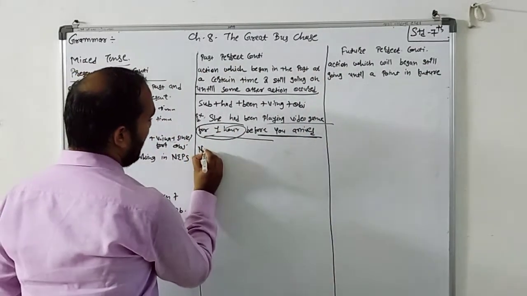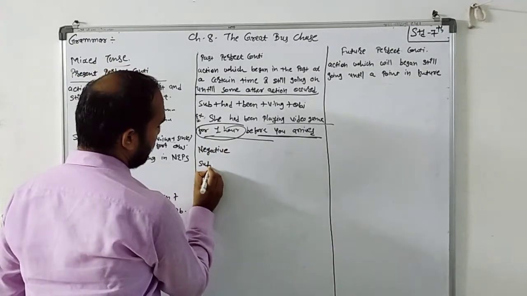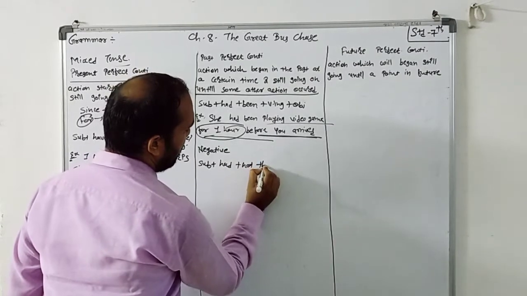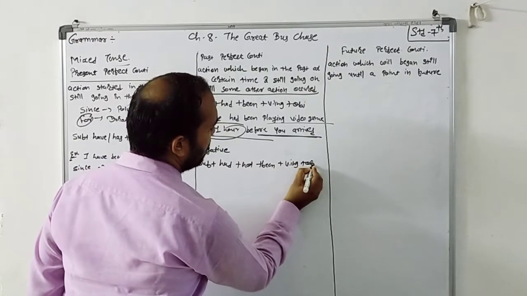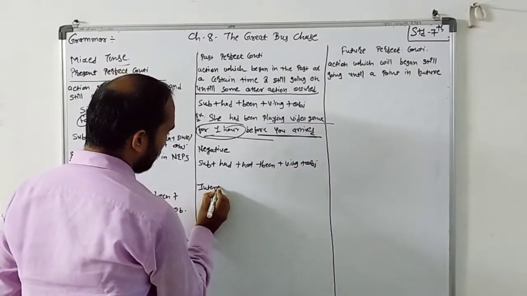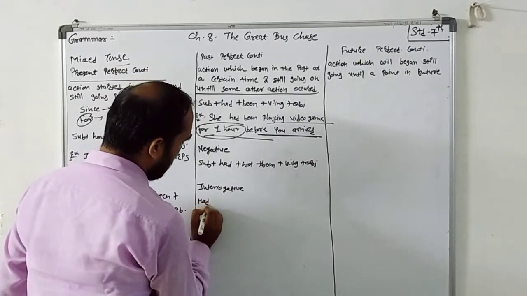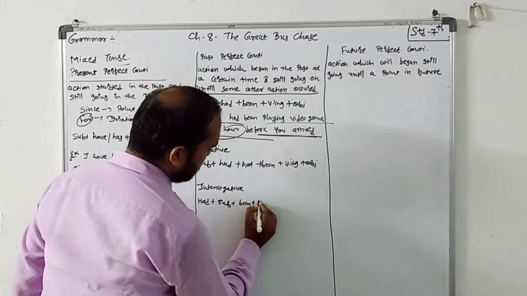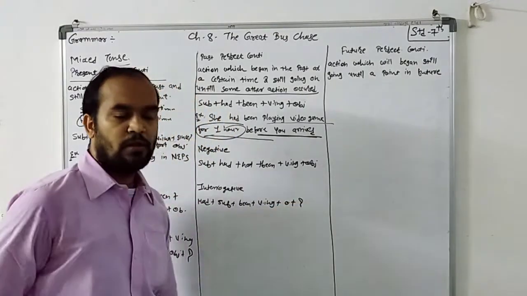Now negative: subject plus had plus not plus been plus verb with ing plus object. And interrogative: had plus subject plus been plus verb with ing plus object plus question mark.